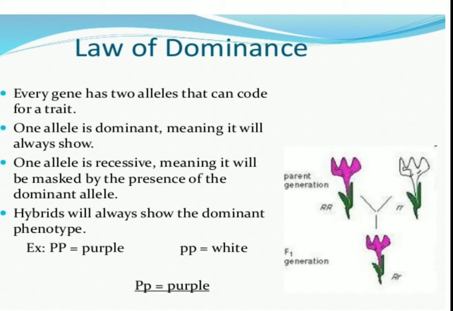The conclusion of the law of dominance could be that characters are controlled by discrete units called factors, and factors occur in pairs. In the dissimilar pair of factors, one member of the pair dominates, which is called dominant, and the other fails to appear and is called the recessive allele.